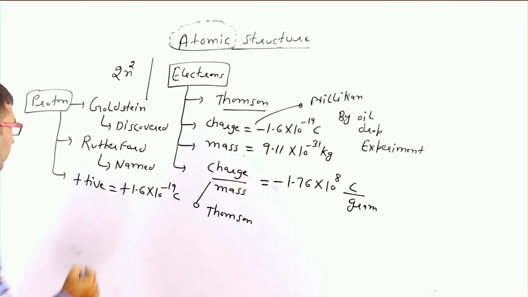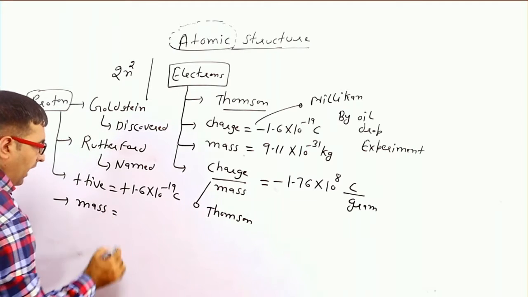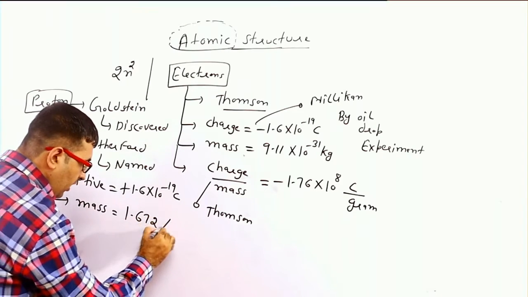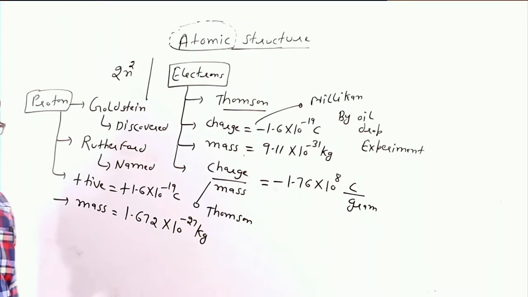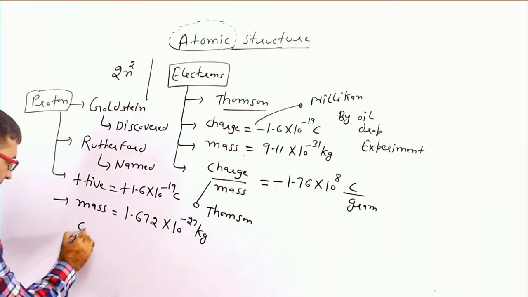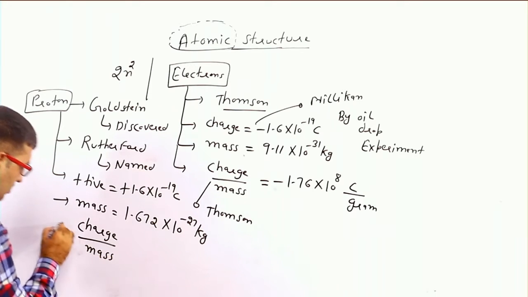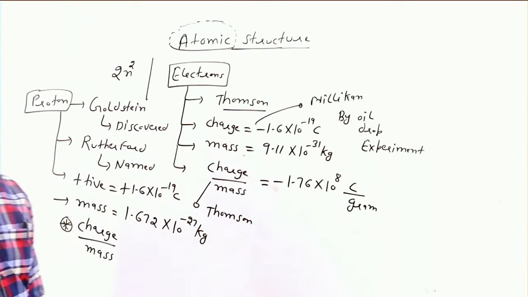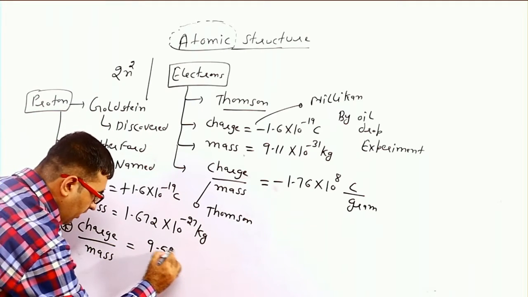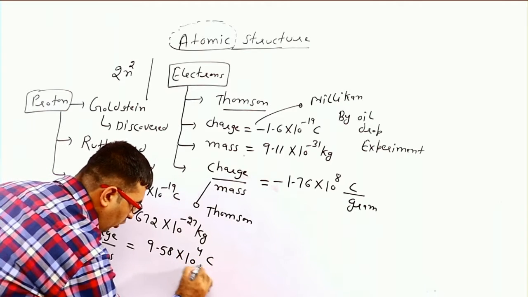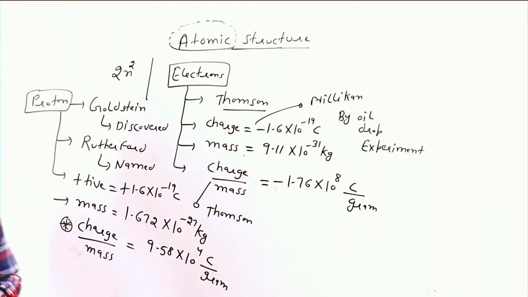Now third point, what is the mass of a proton? That is 1.672 × 10^-27 kilogram. Now the question arises, what is the charge by mass ratio for a proton? Very important question. Then we can say 9.58 × 10^4 coulomb per gram is the charge by mass ratio for a proton.